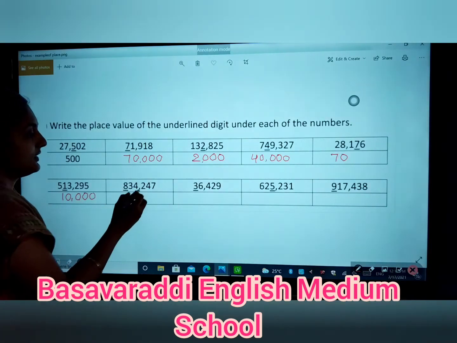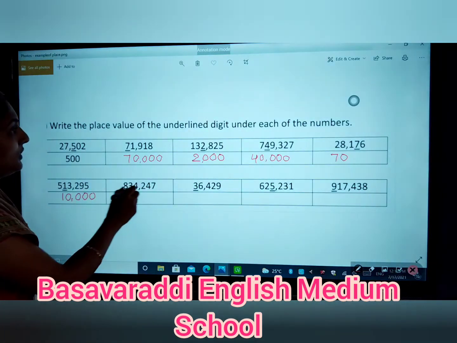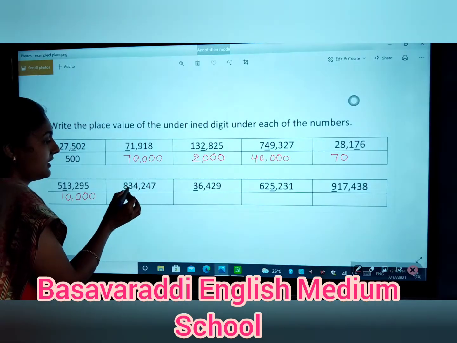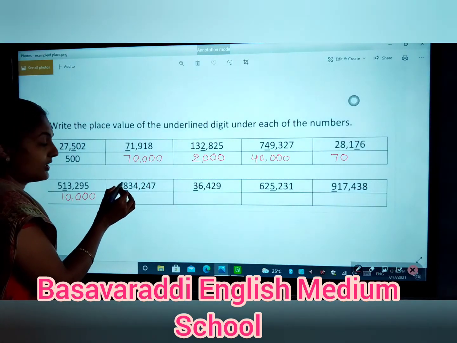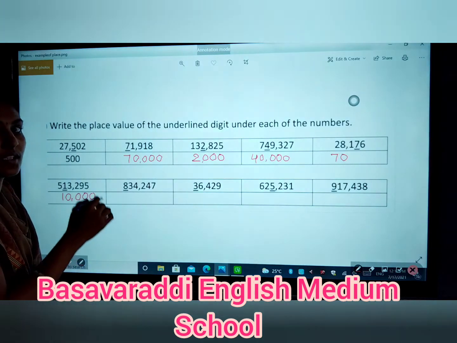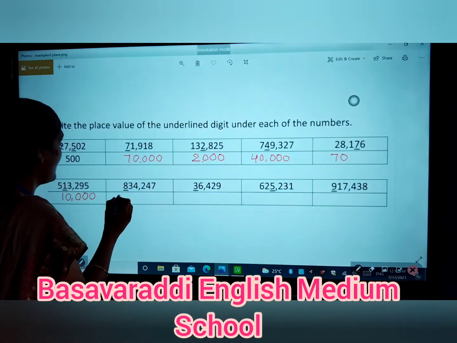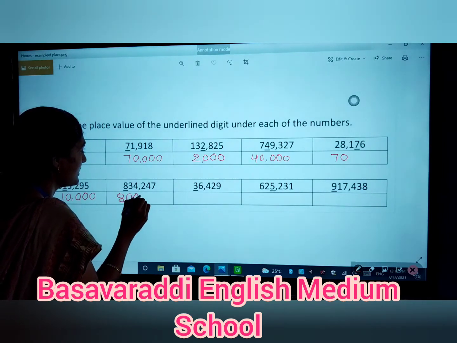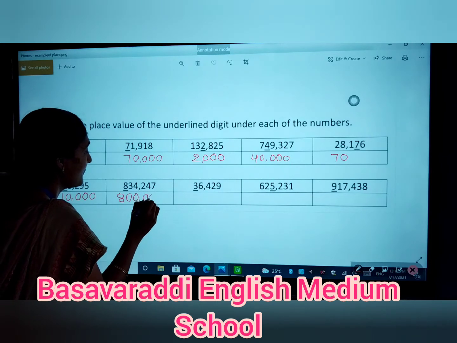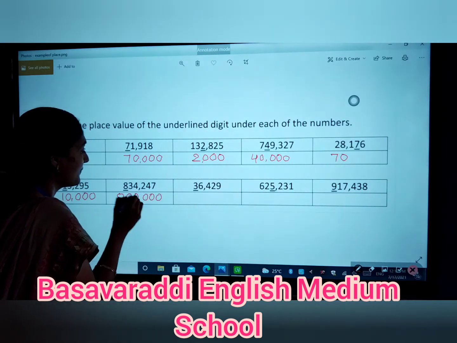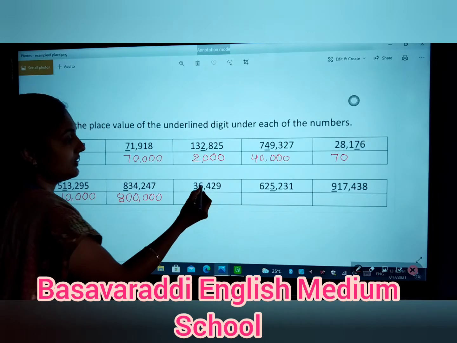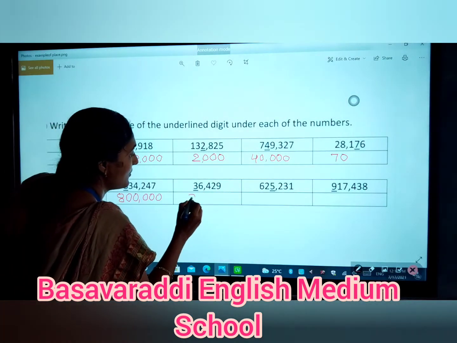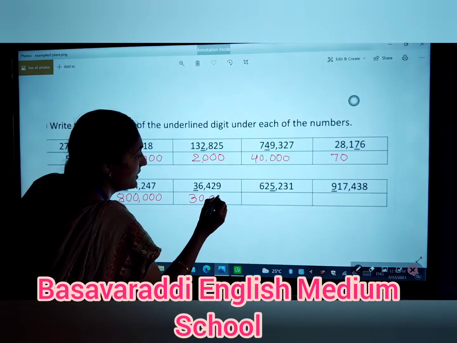Next, the 8. Yes, look at the number carefully there. Ones, tens, hundreds, thousands, 10,000s, then the 100,000s. So it comes under the 100,000s place. So write there 100,000. It means 800,000. Next, ones, tens, hundreds, thousands and 10,000s. So 30,000. Very good children, very good.